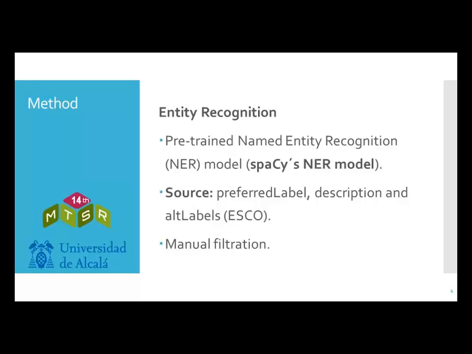To do the entity recognition, we have used the spaCy pre-trained NER model. This model is based on state-of-the-art neural models that use convolutional networks and are built on GloVe vectors. The NER F-score reported in spaCy documentation is 85.36. The documents for the matching were the result of the concatenation of the fields preferred label, description, and alt labels found in the file containing the skills obtained from the ESCO website in English language.